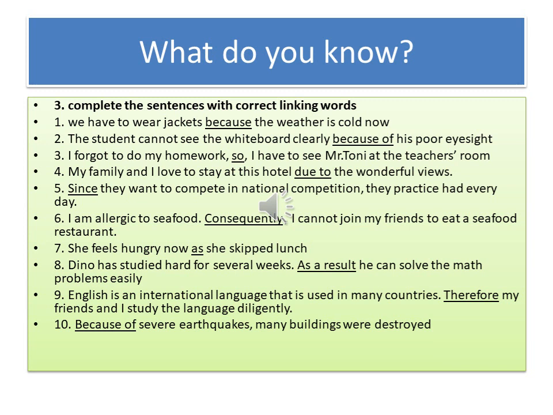6. I am allergic to seafood. Consequently, I cannot join my friends to eat at a seafood restaurant. 7. She feels hungry now as she skipped lunch. 8. Dino has studied hard for several weeks. As a result, he can solve the math problems easily. 9. English is an international language that is used in many countries. Therefore my friends and I study the language diligently. 10. Because of severe earthquakes, many buildings were destroyed.